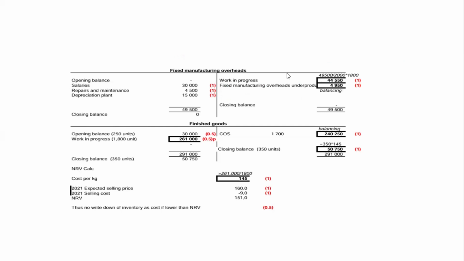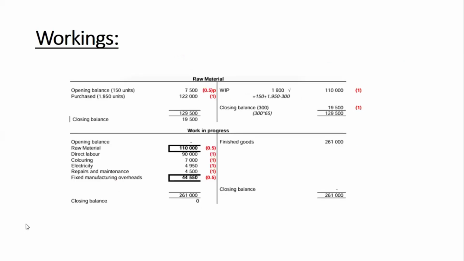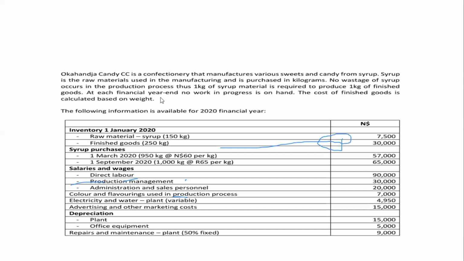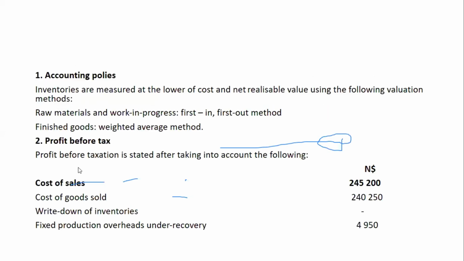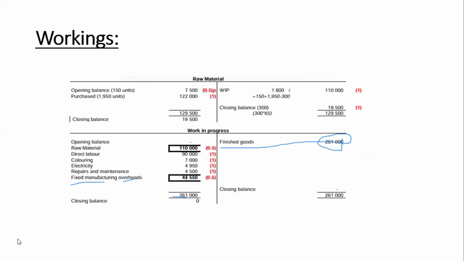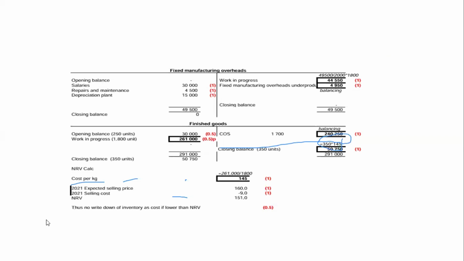Now, this amount coming to the work in progress account, we write fixed manufacturing overheads, 44,550. Then you add everything, get your total, and then you transfer to the finished goods account. Why are we transferring the entire amount? Simply because we are told that no work in progress was on hand at year end. Okay. So coming to the finished goods account.